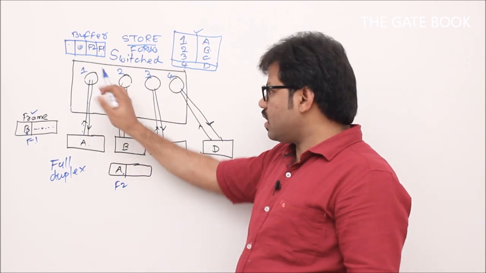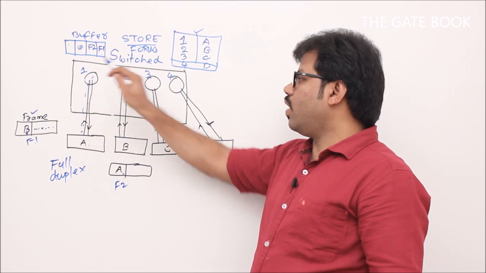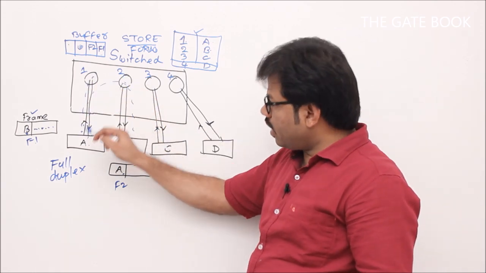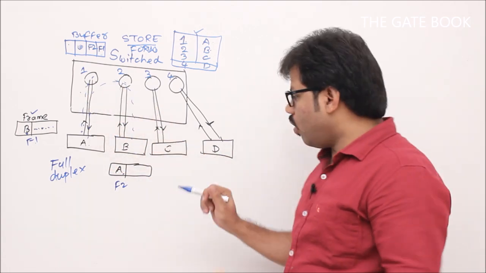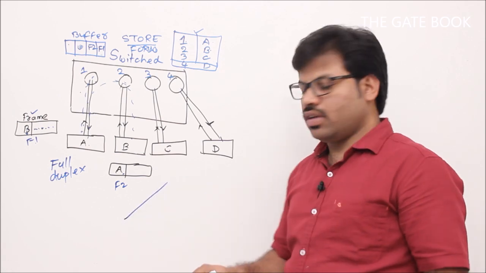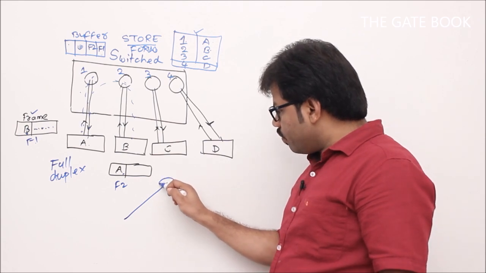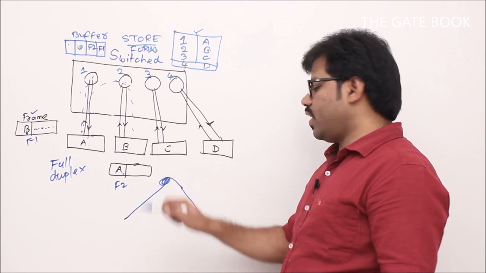If that happens, if it is hub instead of switch, what is going to happen? Frame number 1 will go like this, frame number 2 will go like this. So frame number 2 will be automatically relayed and frame number 1 will be automatically relayed. So how to understand hub, I will tell you. This is your cable and there is another cable. Hub is simply, I can say that it is tying it. Hub is a tying device.